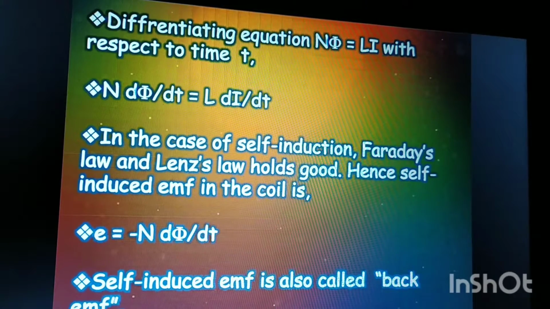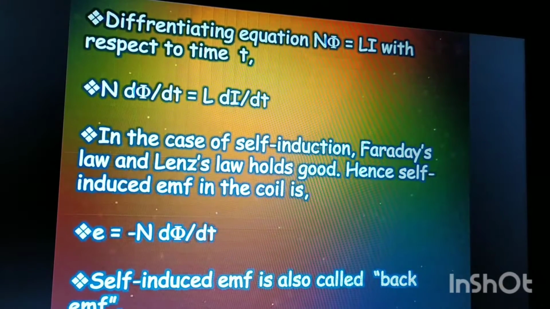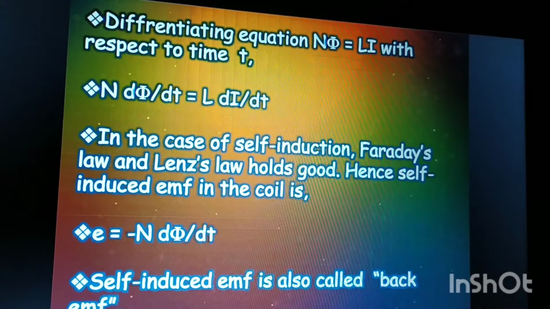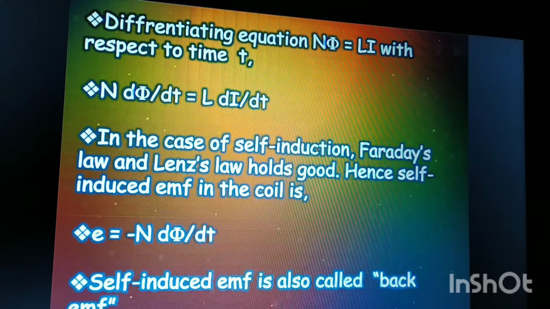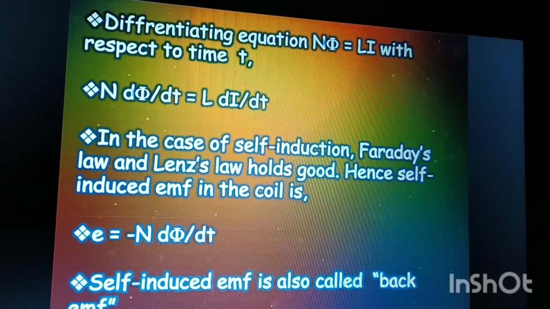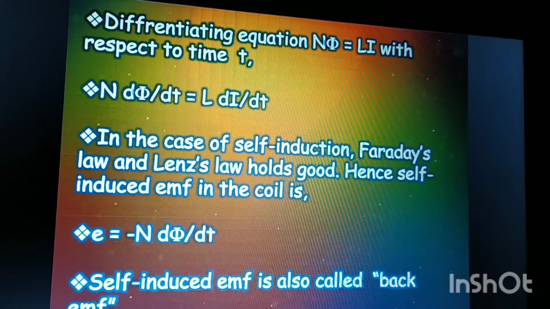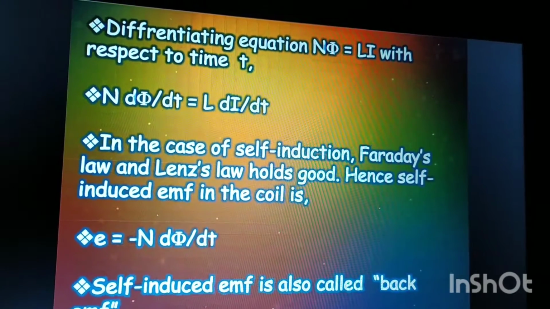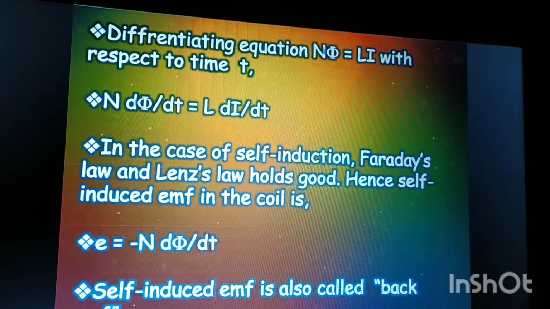Now what will we get after this differentiation of d phi by dt? We already know how we define that. The induced EMF in the circuit is defined as the rate of change of flux, from Faraday's laws. Faraday's laws and Lenz's law always hold good in the case of self-induction.